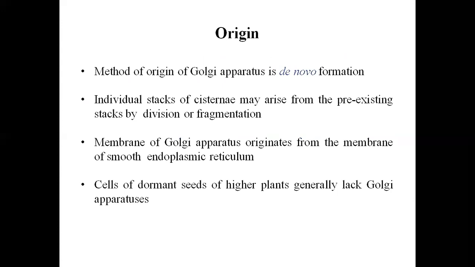So the method of origin of the Golgi apparatus is de novo formation. Individual stacks of cisternae may arise from pre-existing stacks by division or fragmentation. The membrane of the Golgi apparatus originates from the membrane of the smooth endoplasmic reticulum. Cells of dormant seeds of higher plants generally lack the Golgi apparatus.